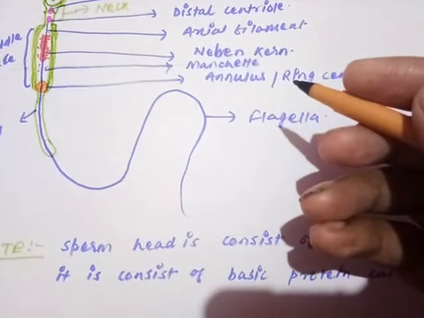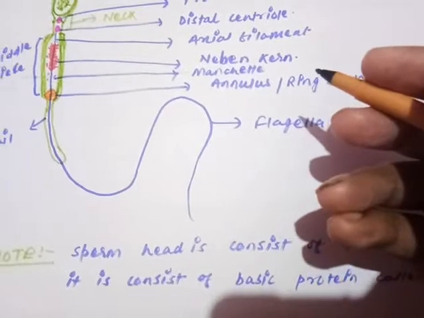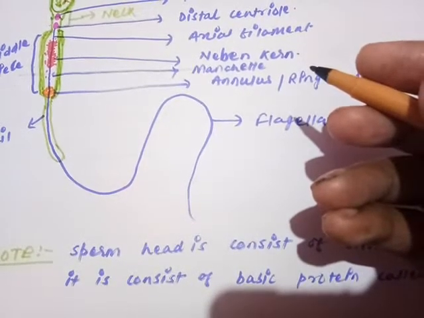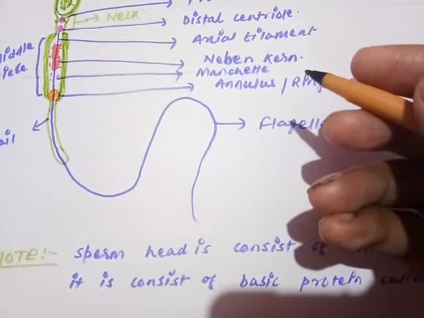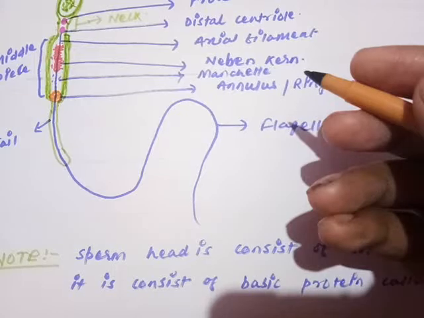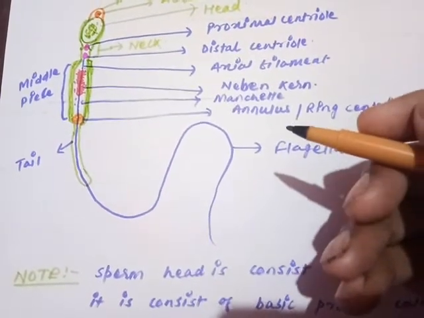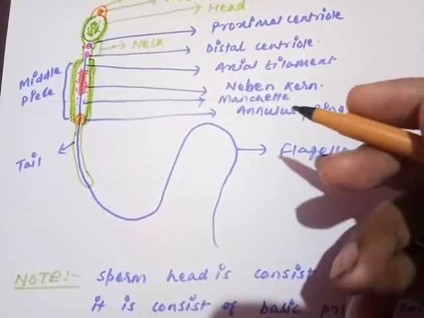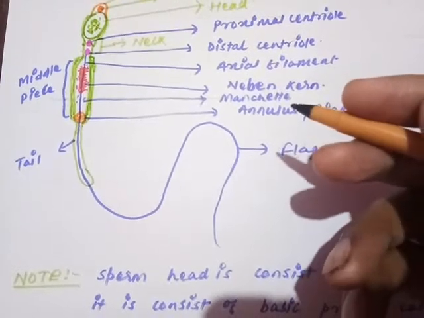A 3-step process is there, that is multiplication phase. The primordial germ cell will undergo mitotic division. The repeated mitotic division will give rise to n number of new cells, that are called as spermatogonia, that are all diploid cells. Any one of the spermatogonia will enlarge due to the accumulation of nuclear and cytoplasmic material, and will finally convert into a larger cell, that is called as the primary spermatocyte.